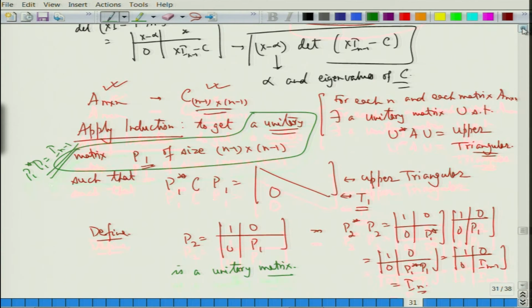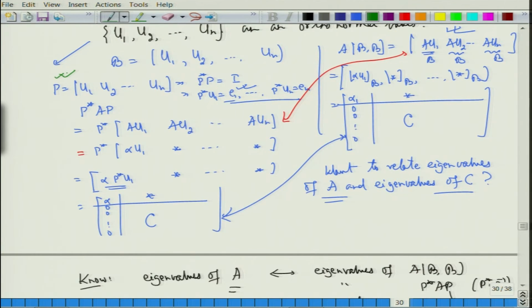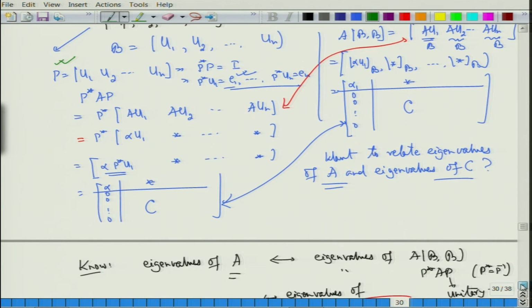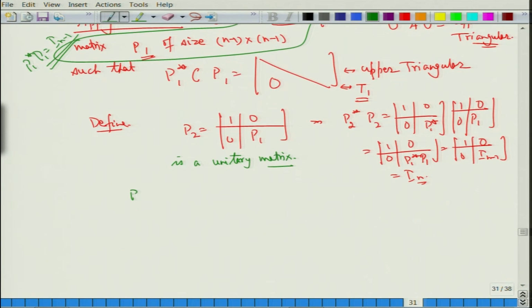We also took initially this matrix P as unitary. So, now let us multiply these two matrices. I want to look at what P times P2 is; is this a unitary matrix?